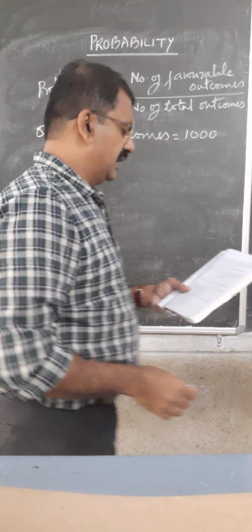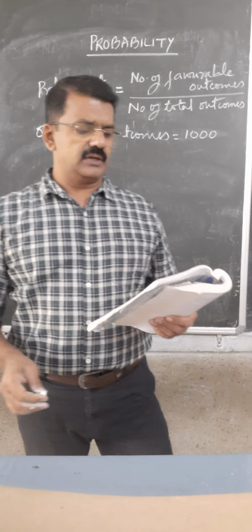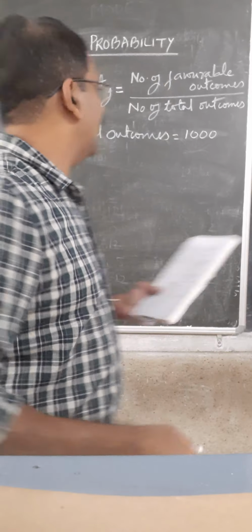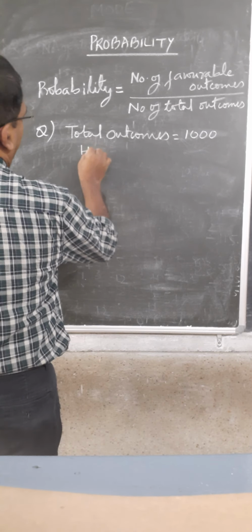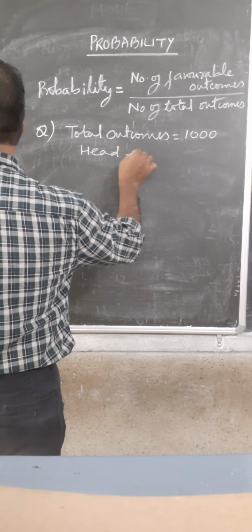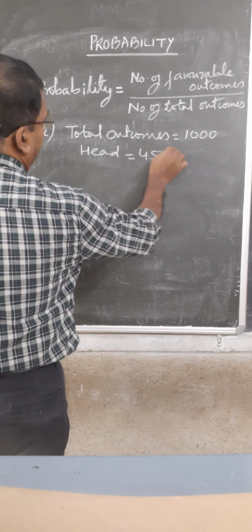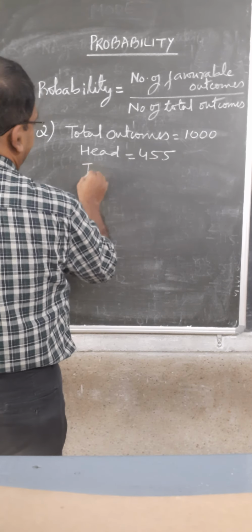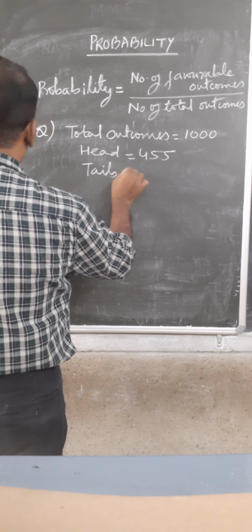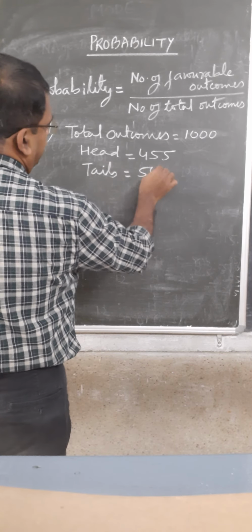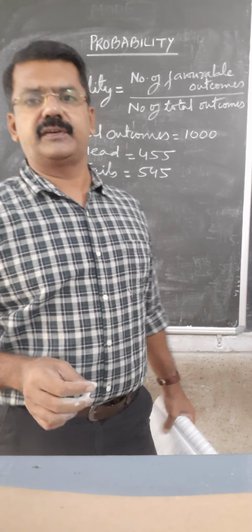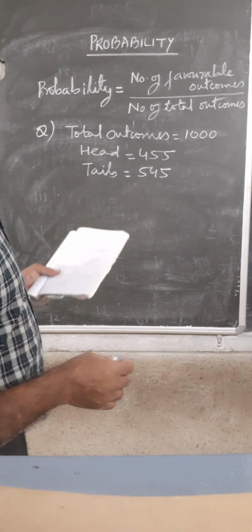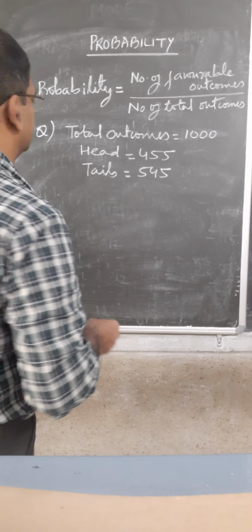Heads appeared 455 times and tails appeared 545 times.